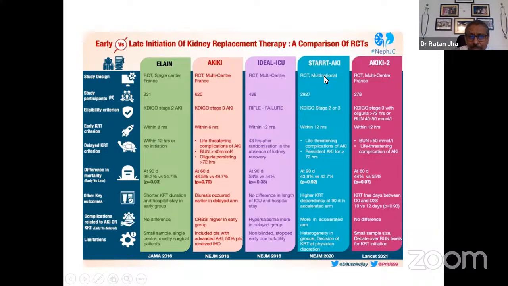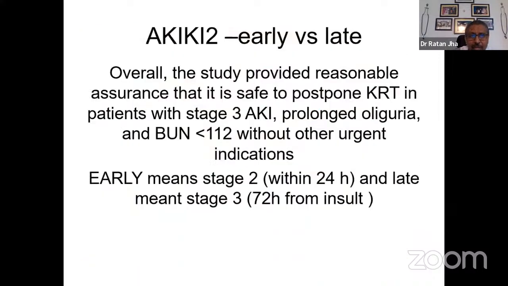But what was ultimately concluded based on this trial is that overall the study provides reasonable assurance that it is safe to postpone kidney replacement therapy in patients till stage 3 AKI develops, with prolonged oliguria and blood urea nitrogen below 112, without any urgent indication.